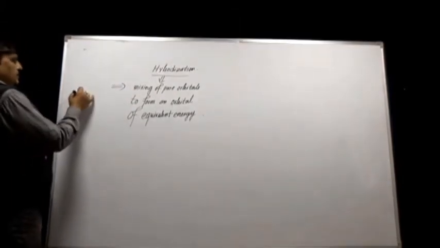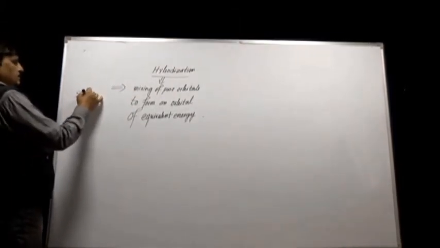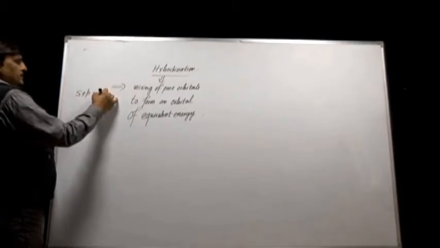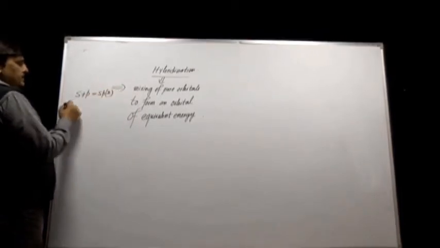Suppose one s and one p will form sp, that is two orbitals have hybridized.